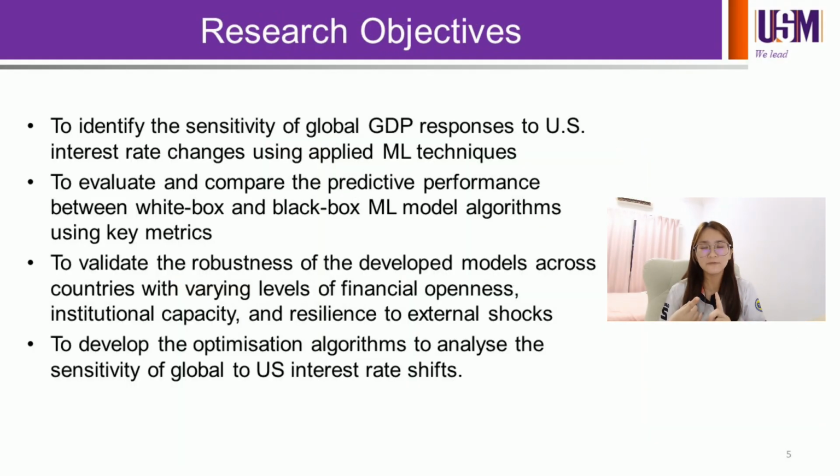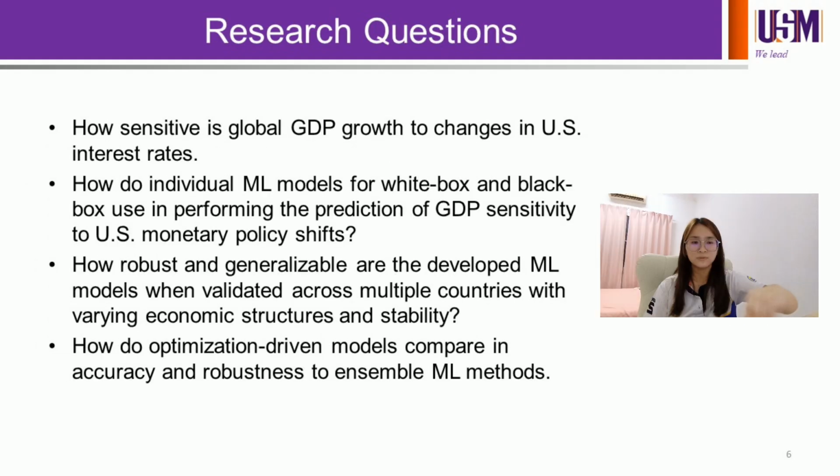The first is to identify the sensitivity of global GDP to US interest rate changes using machine learning techniques. The second is to evaluate and compare the predictive performance of white box and black box model algorithms using key metrics. The next is to validate the robustness of the developed model across the globe, with varying financial openness and institutional capacity, and also less resilience to external shocks. The last is to develop an optimized algorithm to analyze the sensitivity of global GDP to the US interest rate shift. In this slide, you can see the four research questions we are using for the research objective.